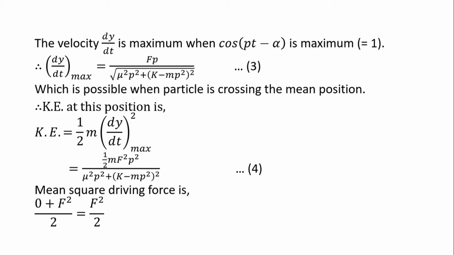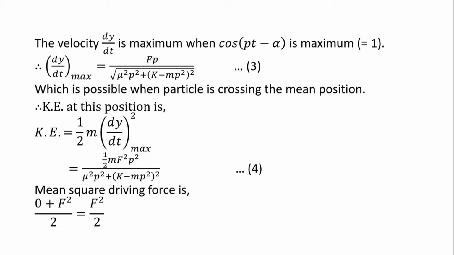Now what about the applied periodic force, let us call it a driving force. The minimum value of the driving force is 0, and the maximum value is when the sine term is 1, and in this way it is equal to its amplitude, that is capital F. So the mean square of the driving force will be the square of the minimum value, that is 0, plus the square of the maximum amplitude, that is F square, divided by 2.